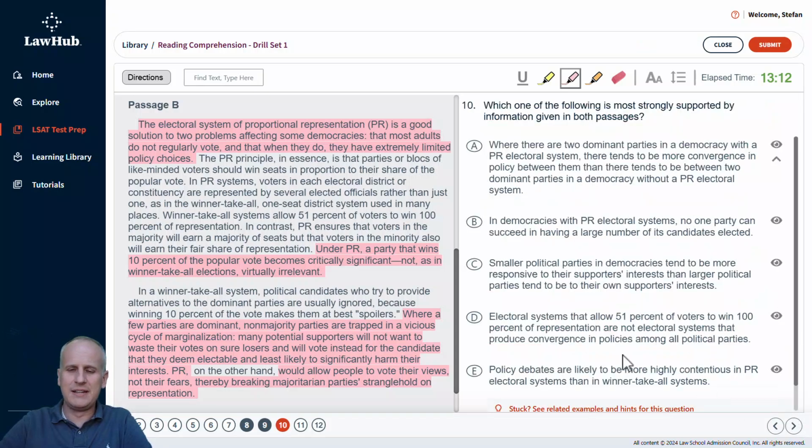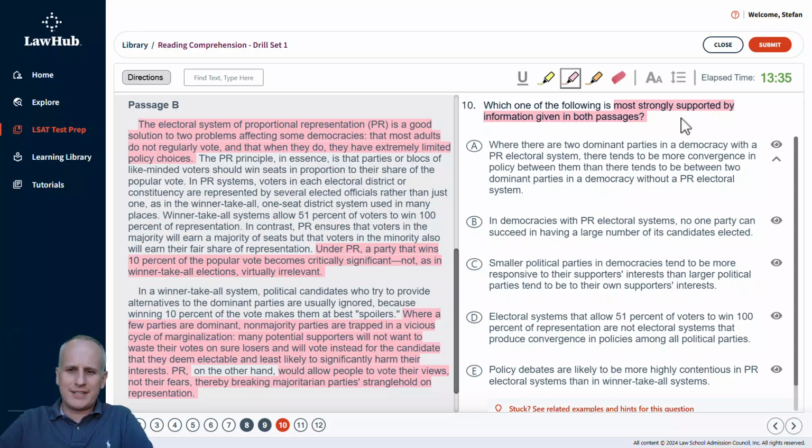So let's move on to the next question, number 10. And we've got which of the following is most strongly supported by information given in both passages? Now, what you don't want to do is go try and hunt and peck. We're going to treat this like a hidden main idea as well and eliminate answer choices that we know aren't matching the idea that passage A is kind of against proportional representation and passage B is for it.